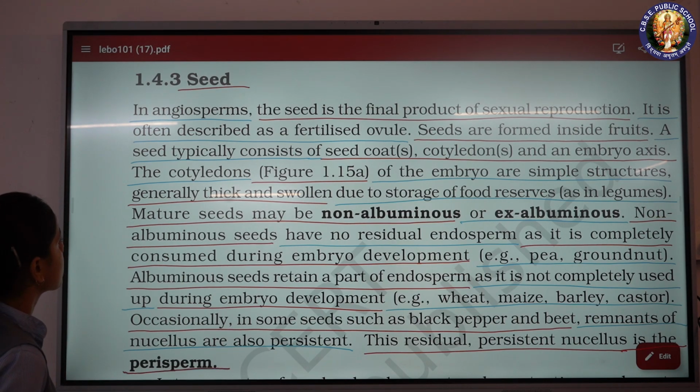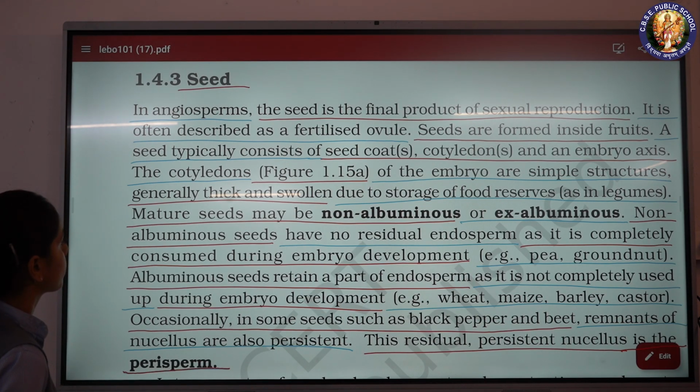The cotyledons of the embryo are simple structures, generally thick and swollen, due to storage of food reserves as in legumes.